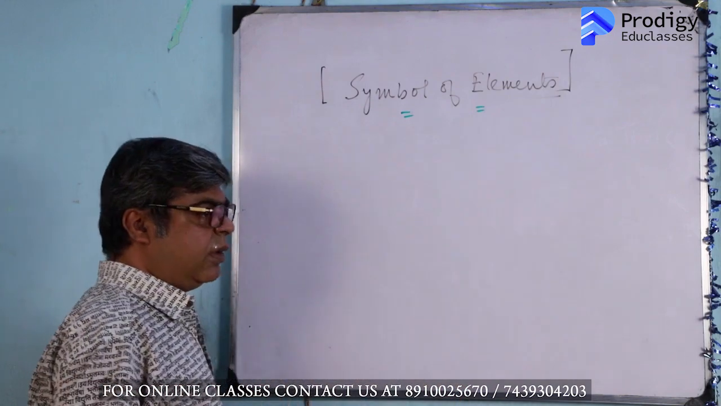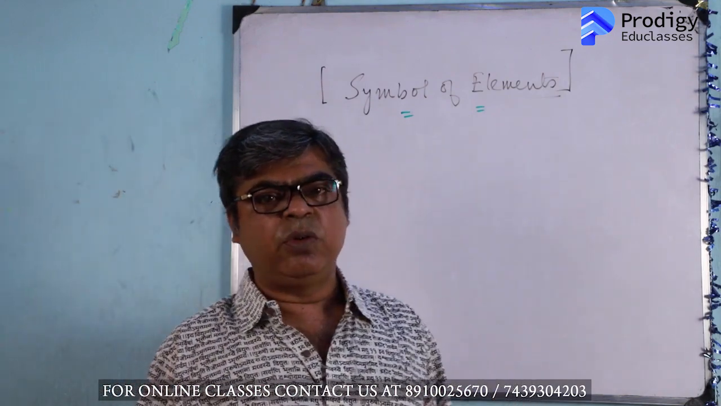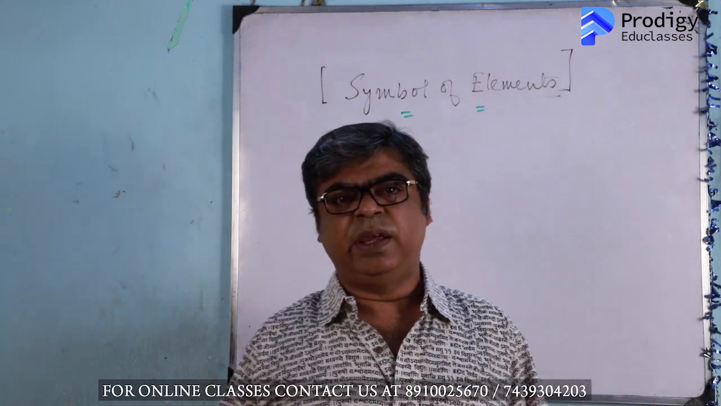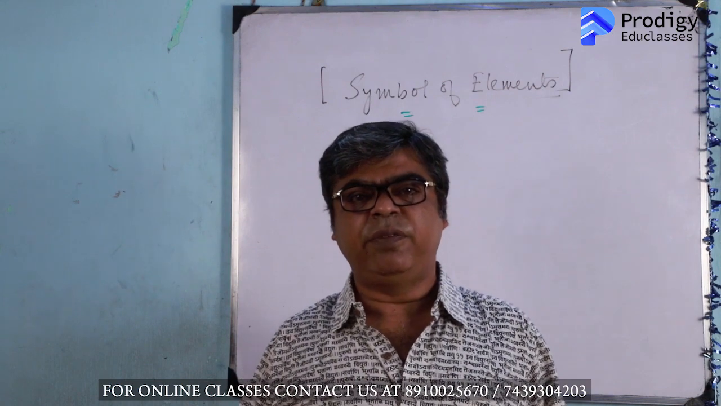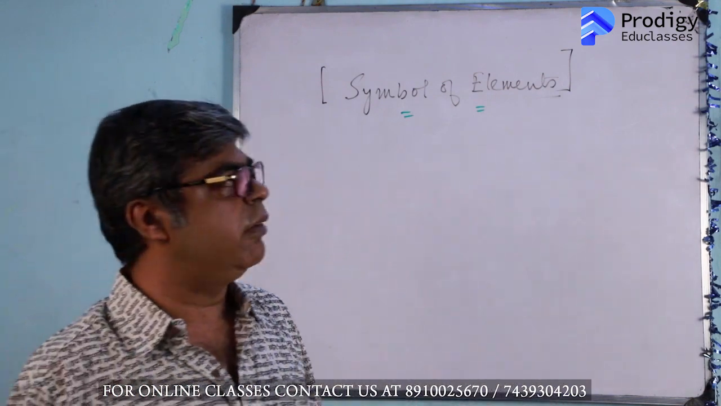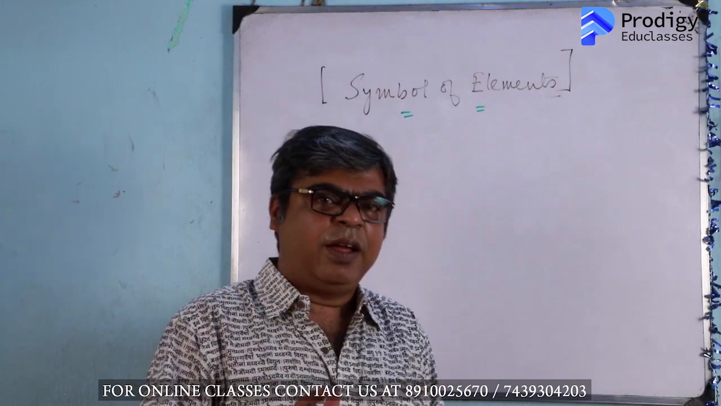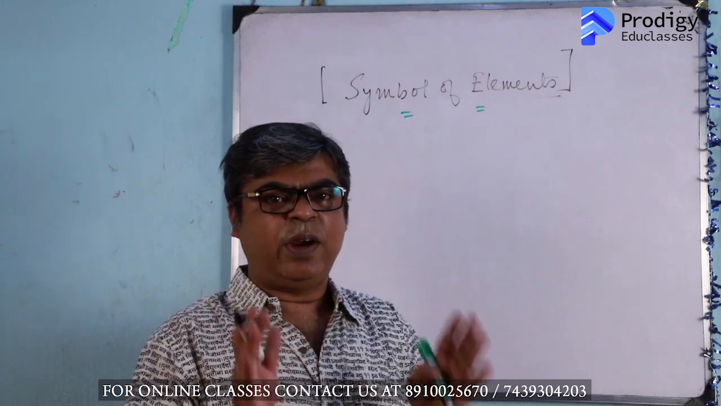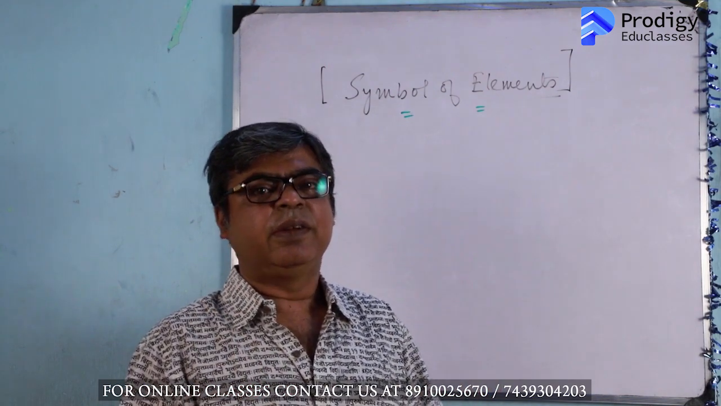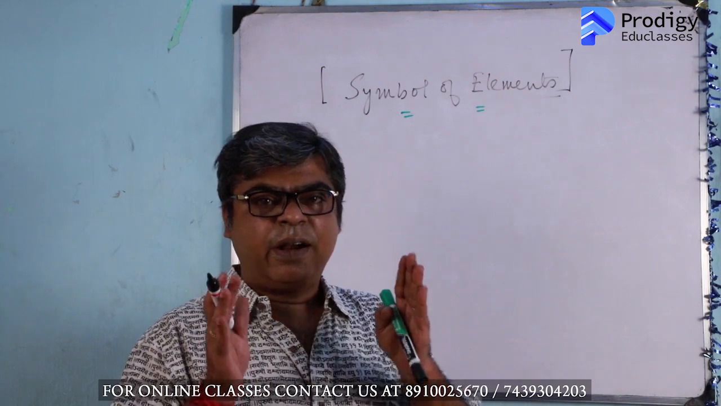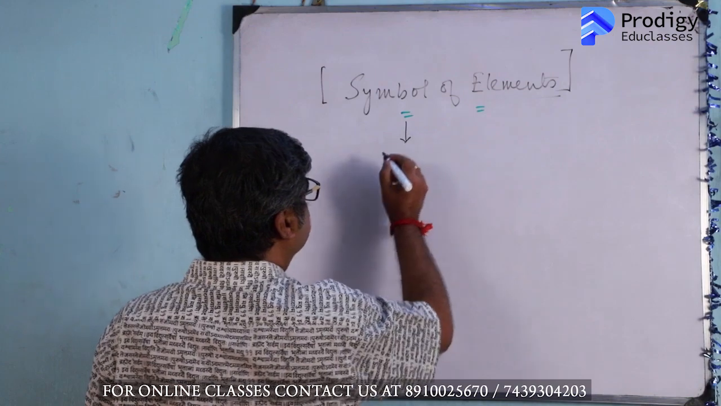So, how many elements are there? You may be in confusion. There are many elements. In some books it's written 99, 100, 102, 110, 115. Actually, the number of elements is increasing. But we consider a certain number of elements. Suppose we have 110 letters, 110 elements, and each of these elements has a symbol.